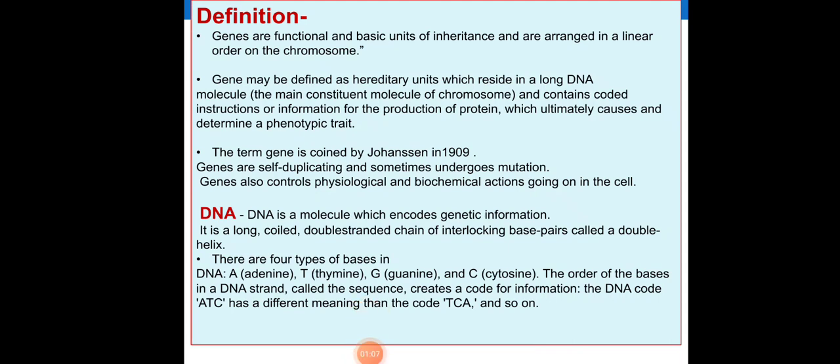Then, DNA is a molecule which encodes genetic information. It is a long coiled double-stranded chain of interlocking base pairs called a double helix. There are four types of bases in DNA: adenine, thymine, guanine and cytosine. The order of these bases in a DNA strand, called the sequence, creates a code for information. The DNA code ATC has a different meaning than the code TCA, and so on.